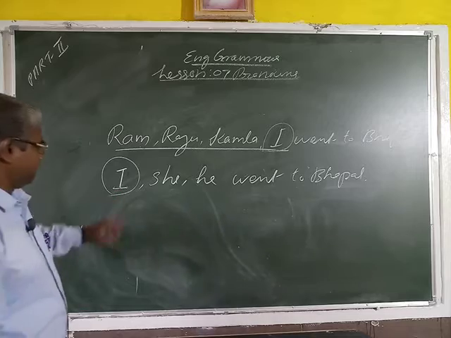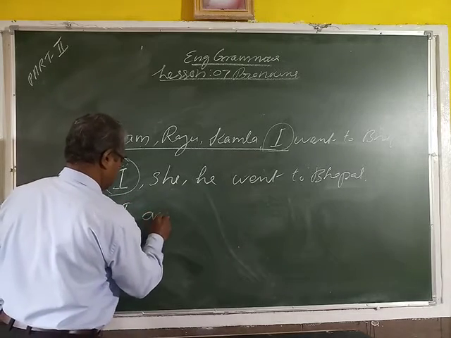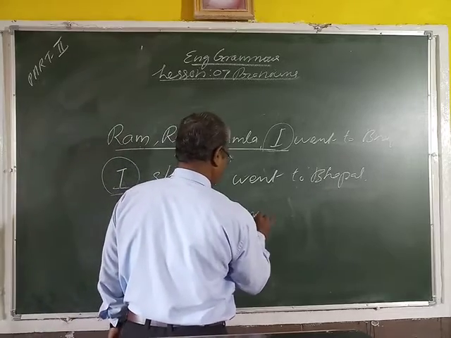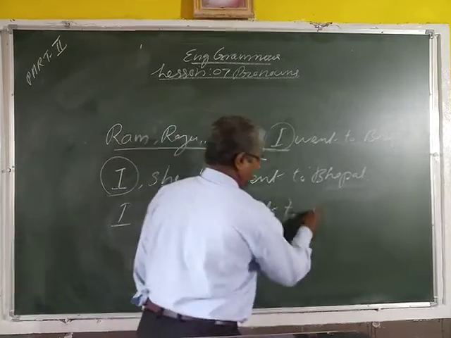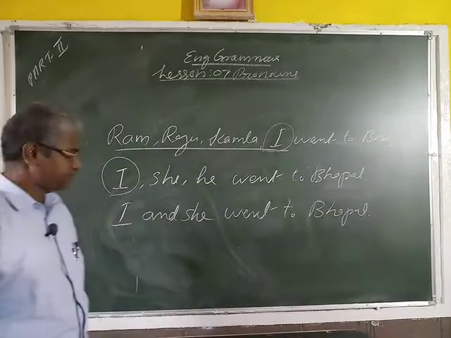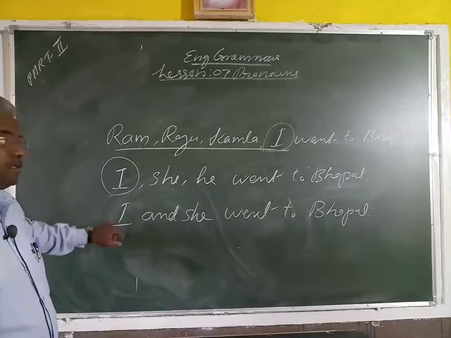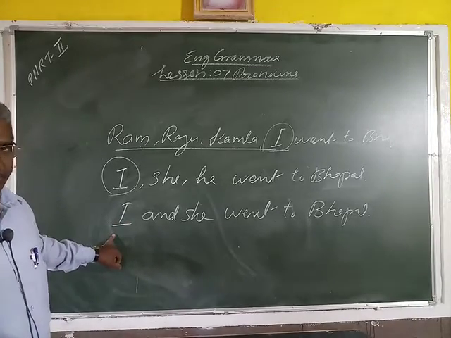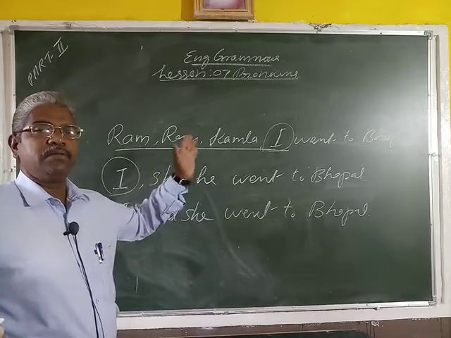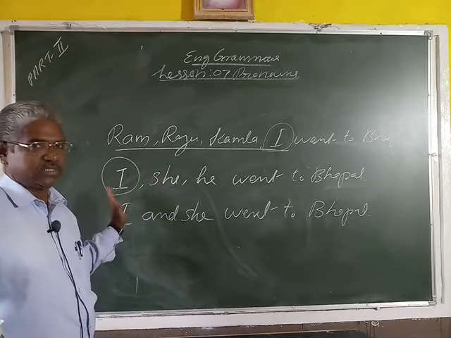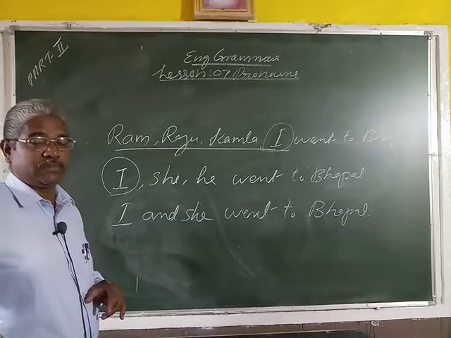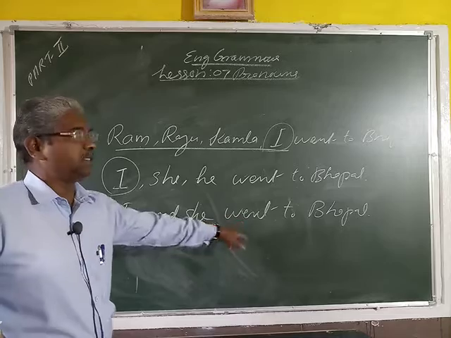Then I, she, ready to Popa. Here look. Here I is a subject, no doubt. I came in the first part of the sentence, so I is a subject. If I is a subject, the I will come in the last part.